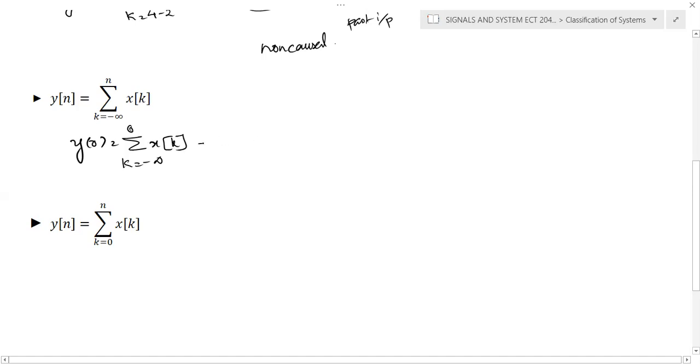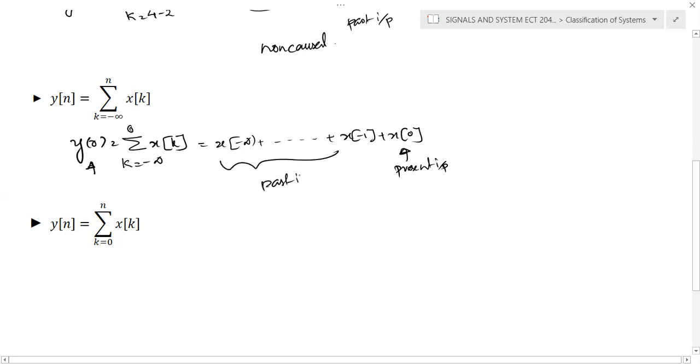So it starts from x of minus infinity onwards, plus and so on, x of minus 1 plus x of 0. Similarly, if you try any value, the last input value will be the present input, and we also require the past input values. So the system depends only on the present and past. So we can conclude that the system is a causal system.